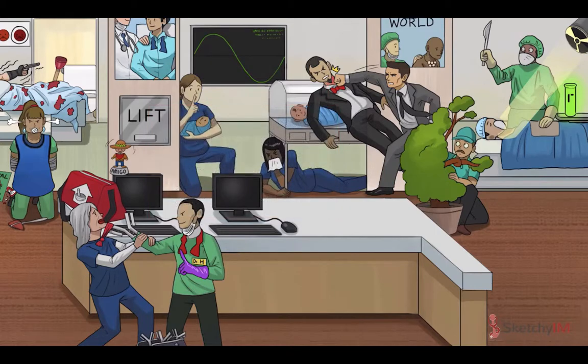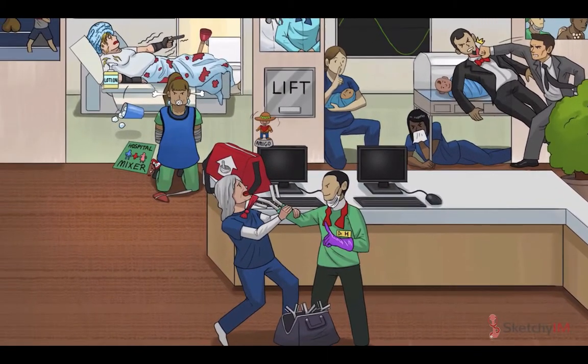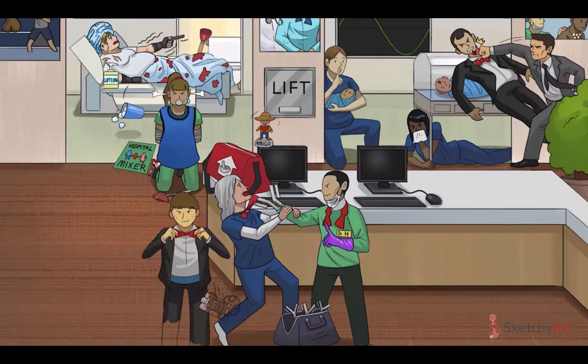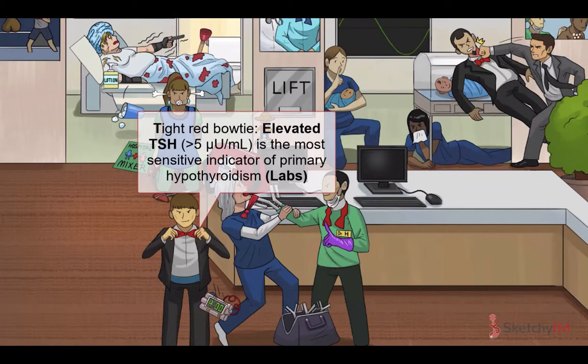Even though some of the symptoms and signs we've discussed are pretty specific for hypothyroidism, the primary way we diagnose hypothyroidism is through lab testing. Fortunately, the diagnostic algorithm for hypothyroidism is pretty straightforward. In most patients with symptoms or signs suggestive of hypothyroidism, a serum thyroid stimulating hormone level should be the initial test. That's because an elevated TSH, represented by this baddie's tight red bow tie, is the most sensitive indicator of primary hypothyroidism, which accounts for more than 95% of cases of hypothyroidism.